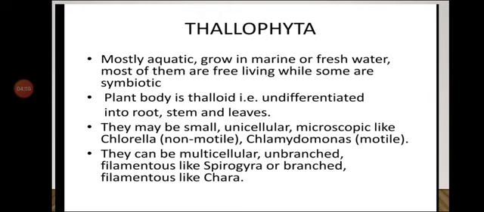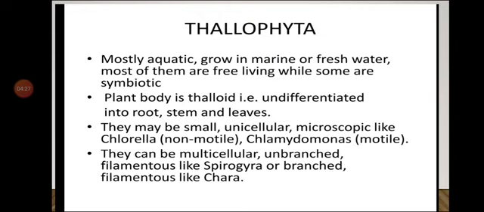Thallophyta means in this category the plants are mostly aquatic and they grow in marine or fresh water. Most of them are free living while some are symbiotic.